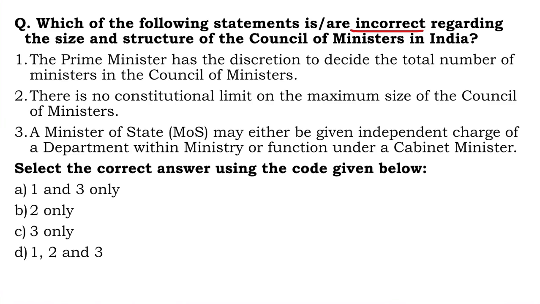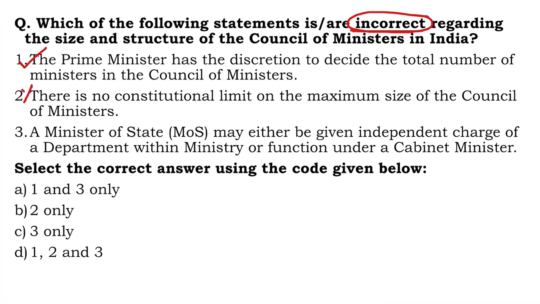And just to also clarify, guys, whenever you read the question, be patient and always circle the correct or incorrect thing so that you don't get confused in the examination and don't mark the wrong answer. Okay, size and structure. The Prime Minister has the discretion to decide the total number of ministers in the Council of Ministers. This is actually correct. The PM has the discretion. There is no constitutional limit on the maximum size of Council of Ministers. So this extends from the first one. So this one is actually wrong.